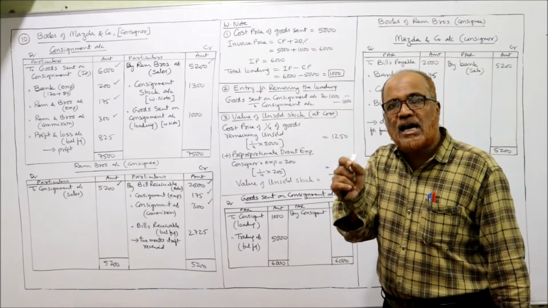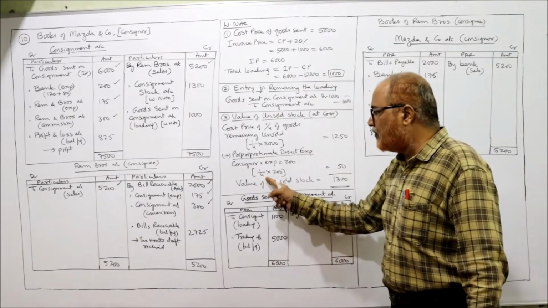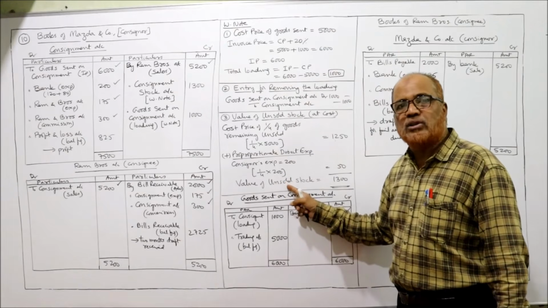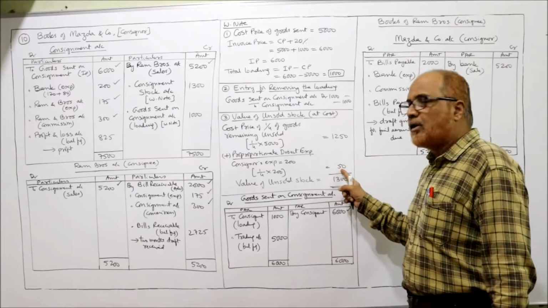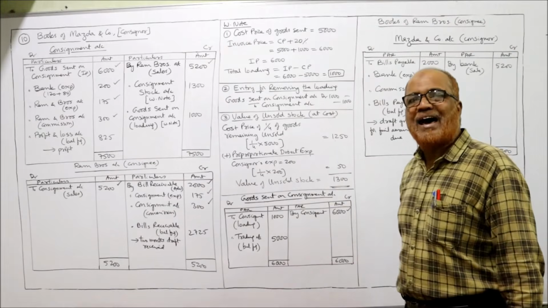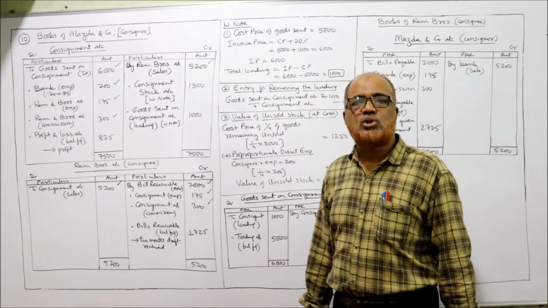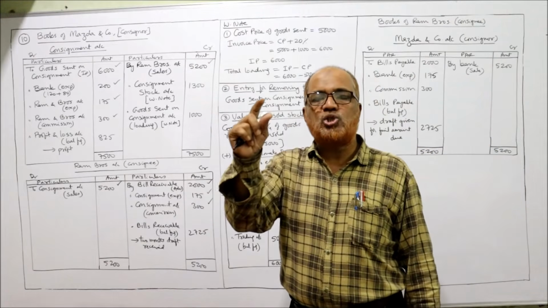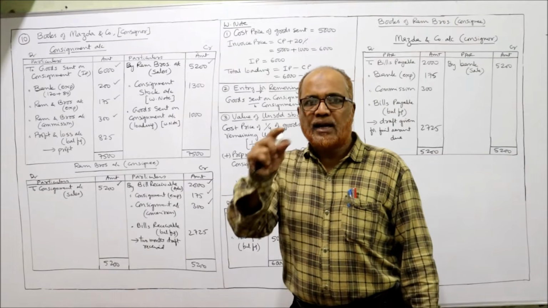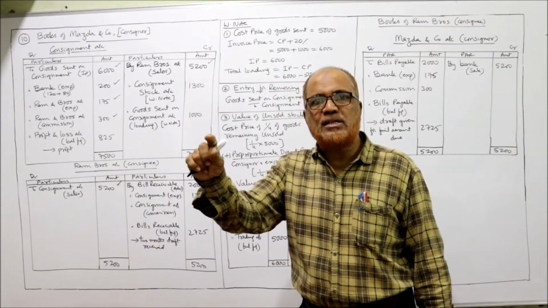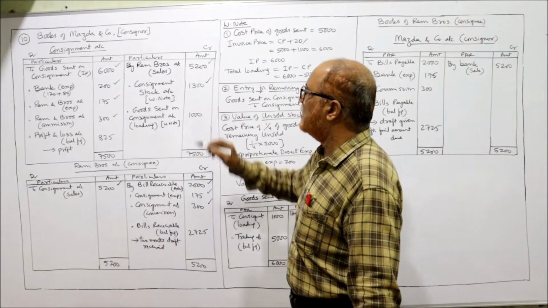So only the consignor's expenses. How much are the consignor's expenses? 200. So 1/4 of 200, because 1/4 of the goods are remaining unsold, which is 50. So the total is 1,300, the value of unsold stock. What is the entry for the value of unsold stock? Consignment stock account debit to consignment. So consignment account credit side by consignment stock 1,300.